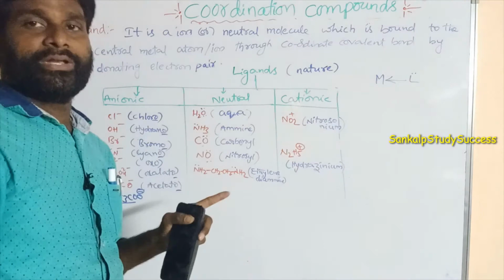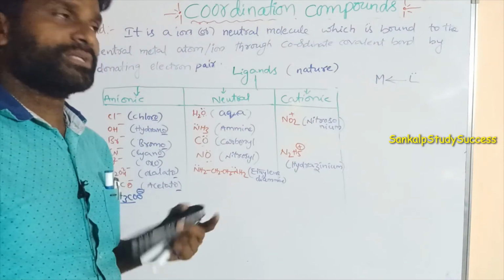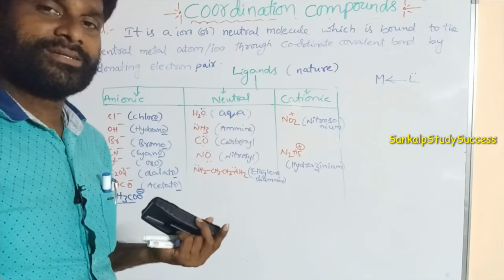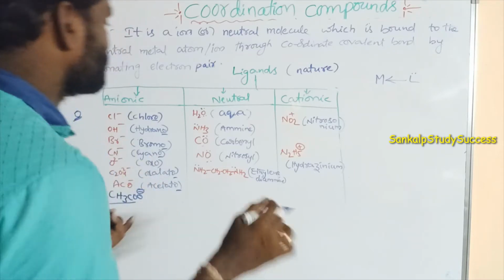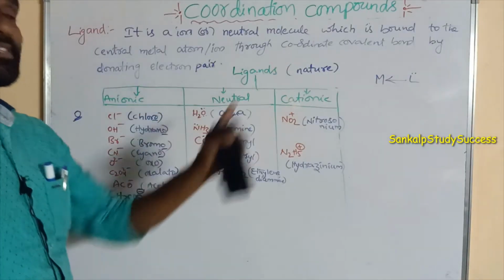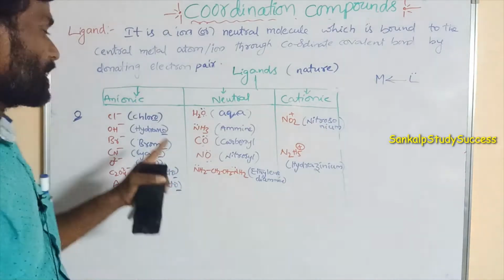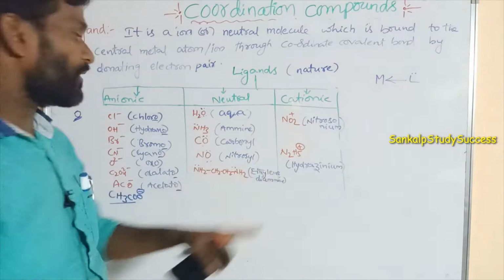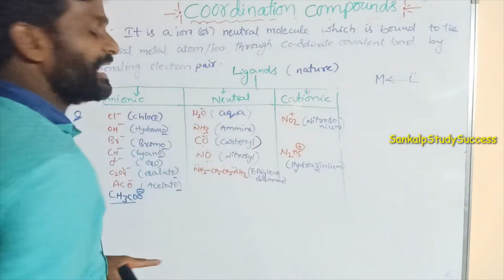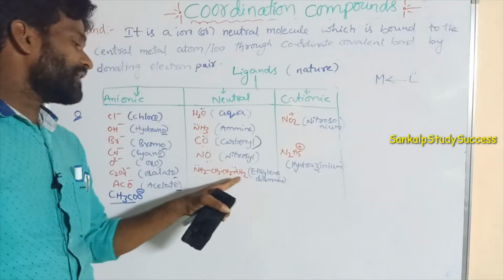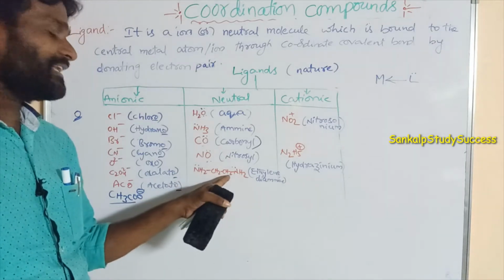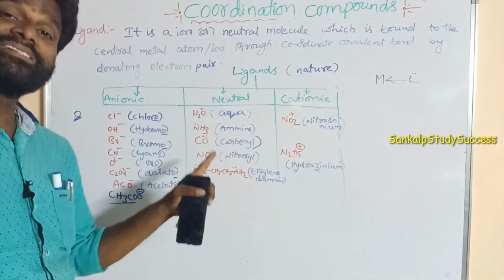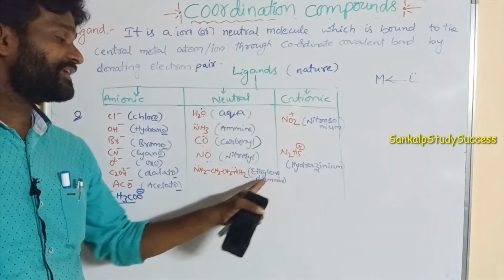Now let us take neutral ligands. The name of neutral molecules is written as it is, it does not change. So H2O is aqua, NH3 is ammine, CO is carbonyl, NO is nitrosyl. En is ethylenediamine. Here two NH2 groups are there, amines, so that means diamine, ethylenediamine.